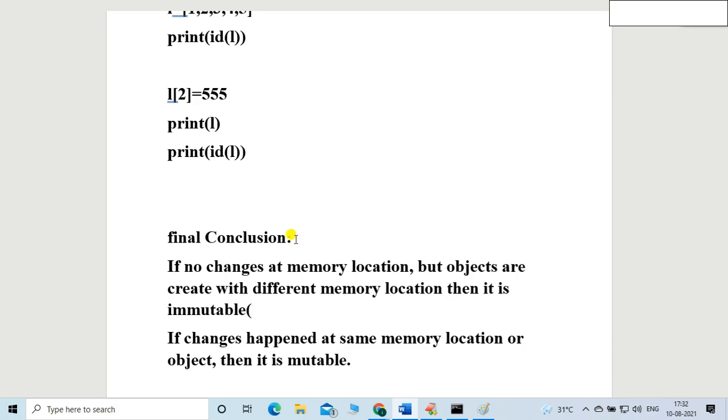The examples are all the fundamental data types.